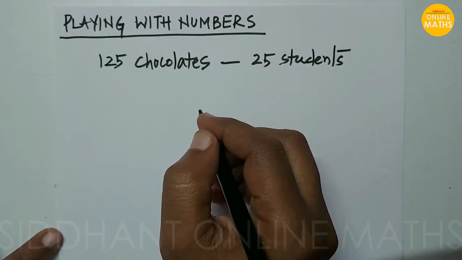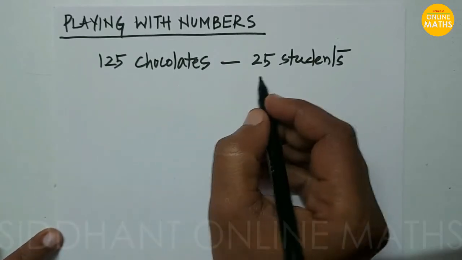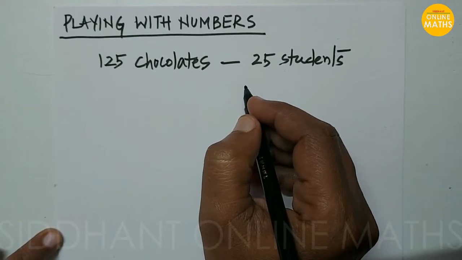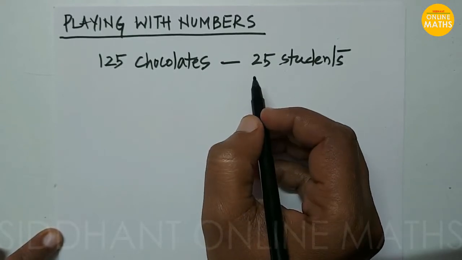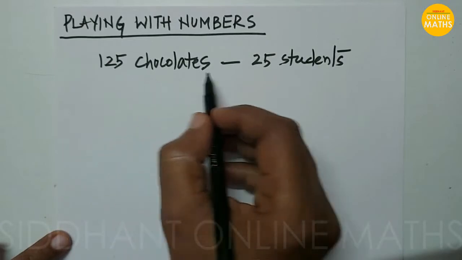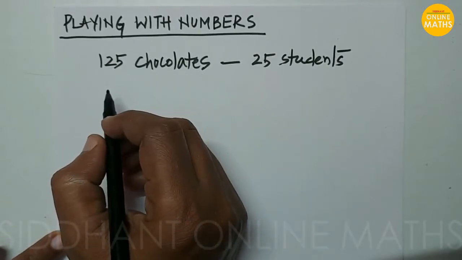Third chapter, playing with numbers. So here we are going to discuss the divisibility rules for particular numbers. In the intro part, an example was given.